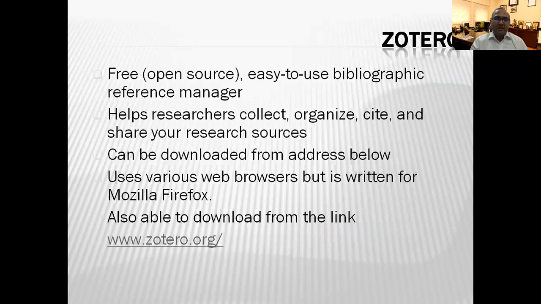Besides Mendeley, there are other software like Zotero. It is also free, open source software. It also helps in collecting and organizing data and citations. It can be downloaded from the site given below in my presentation. It also has many options and is compatible with all operating systems.